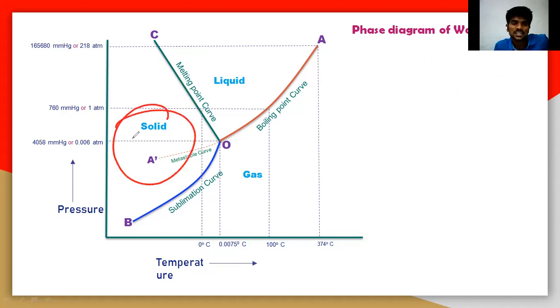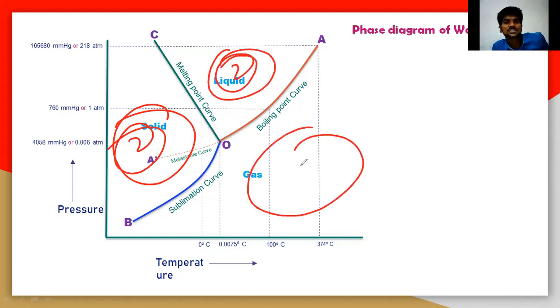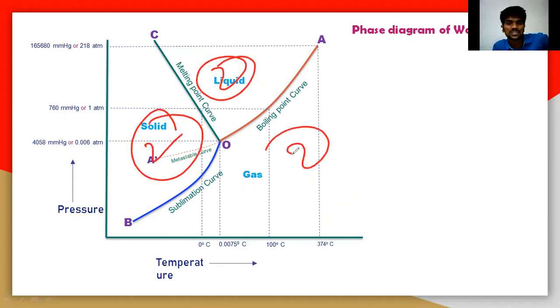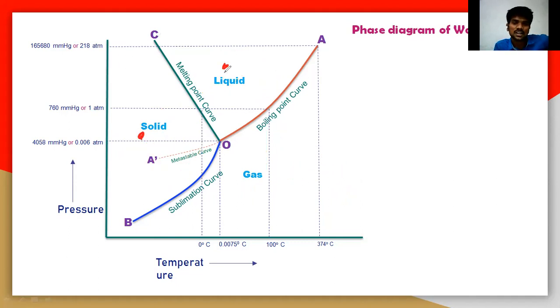In this particular area, the degrees of freedom is 2, and you can take a point here also 2, here also 2. So the degrees of freedom in these three areas is definitely 2. Why? Because you can take a point here or here or here. You can move the temperature to the right side or left side, that means you can increase or decrease. You can increase or decrease the pressure. Here also you can increase or decrease the temperature, and the pressure.